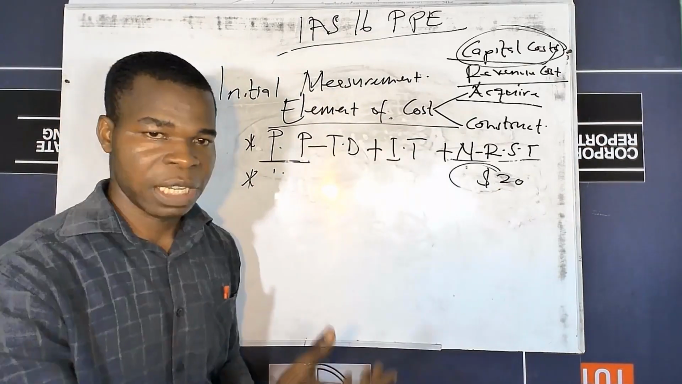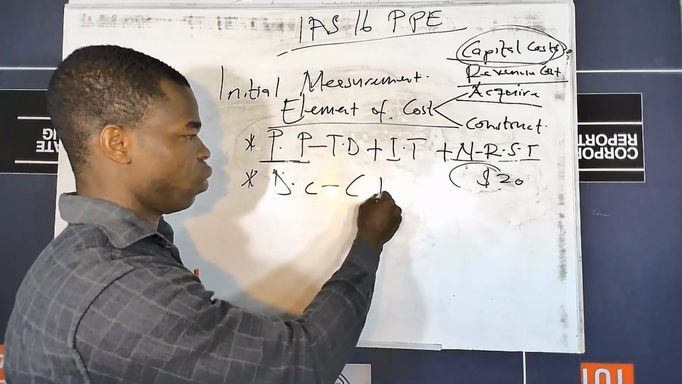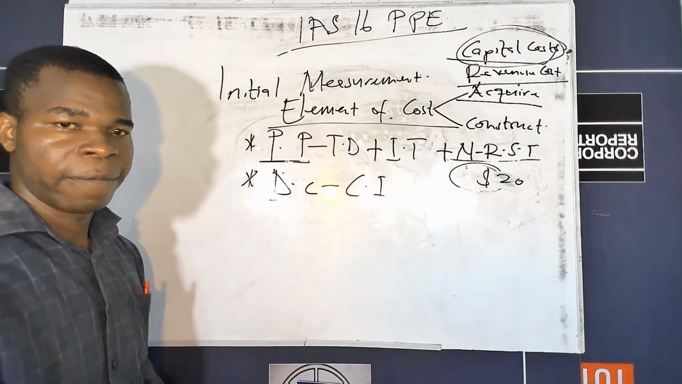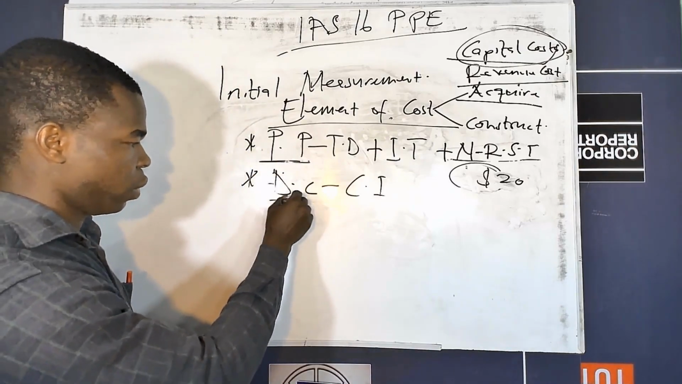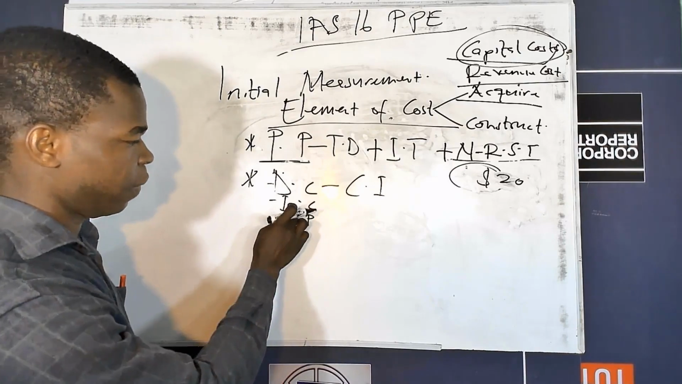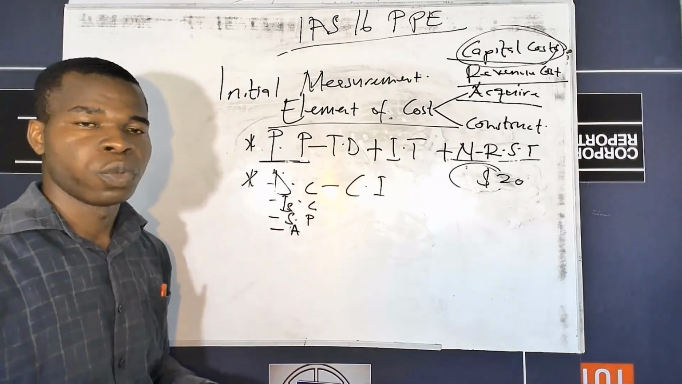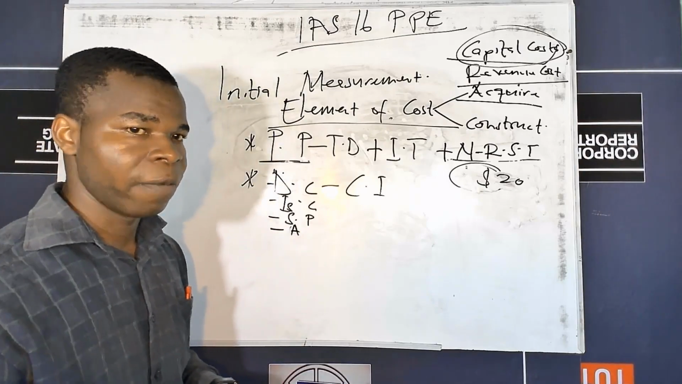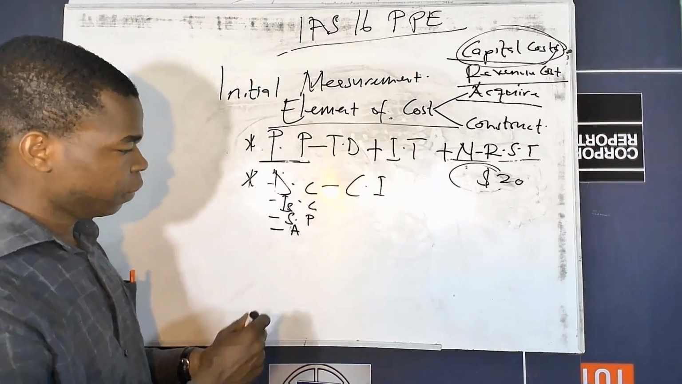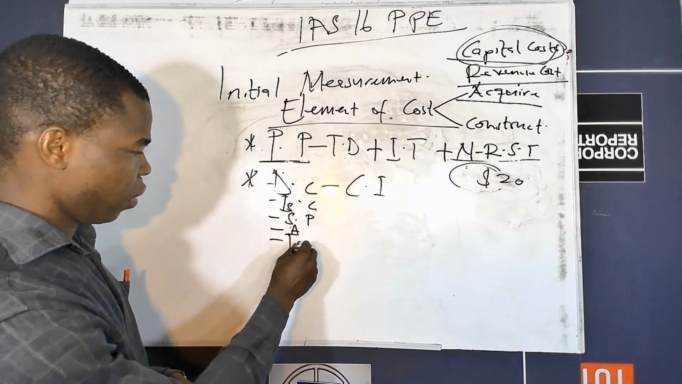And examples of this cost include delivery costs, which is also known as carriage inward. So we have delivery cost in there. We have installation costs. We have site preparation costs. We can also have installation or assembly costs. We can also have what we call legal fees. Legal fees or professional fees are also captured here as part of direct costs. And then we also have testing costs.